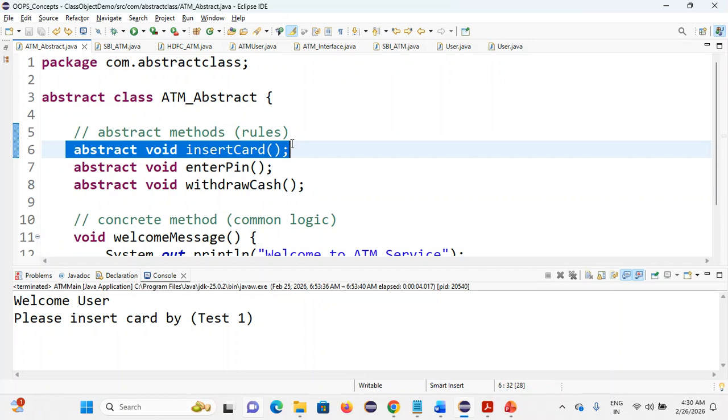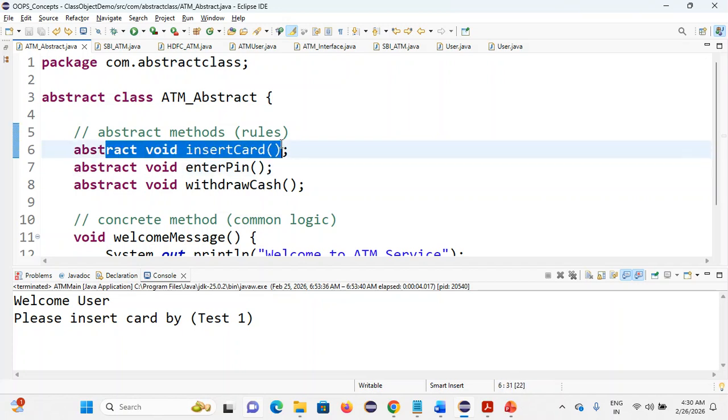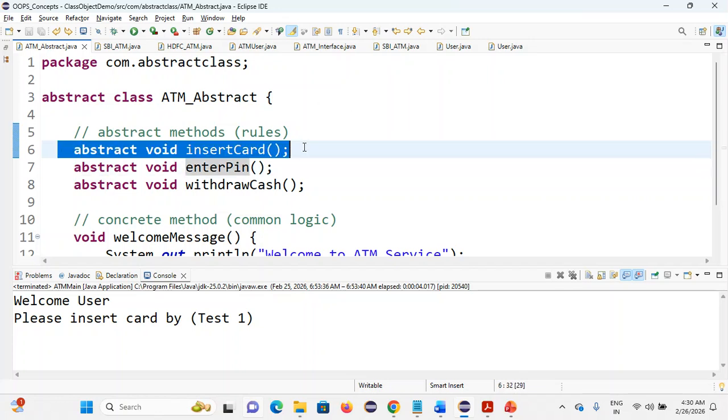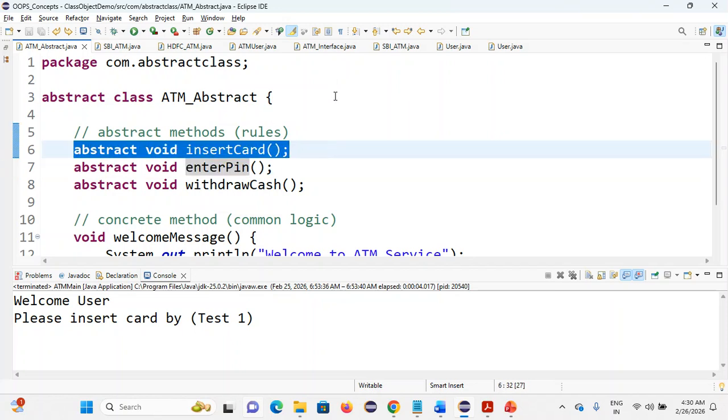Or the other class should be a child class, and that class should be abstract. Again repeating: if you're using an abstract method, you definitely have to implement it in some other class. The next class should be the child class of this abstract class, or that class also should be abstract. So this is the rule. If you are declaring here, you have to implement it in the child class, or the child class should be an abstract class. This is the key point.